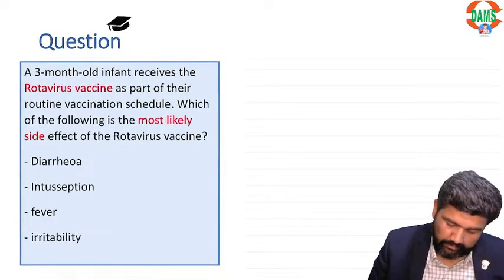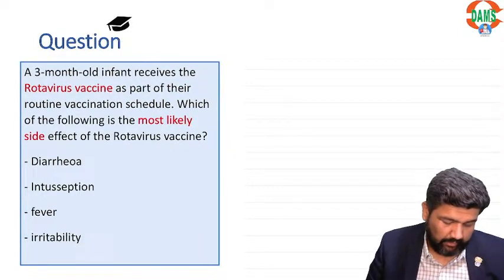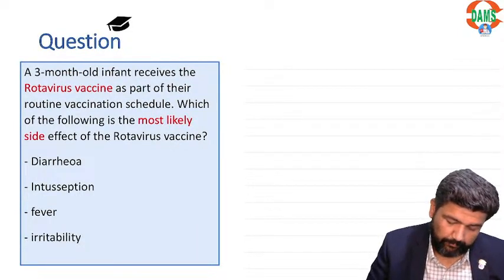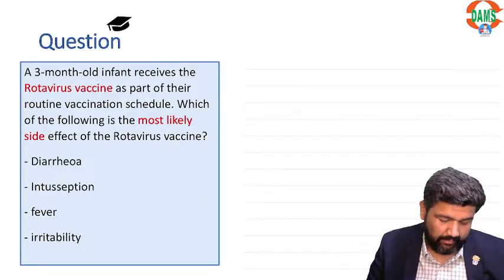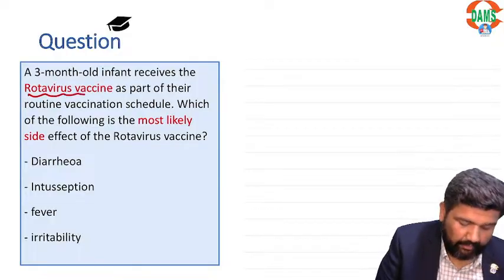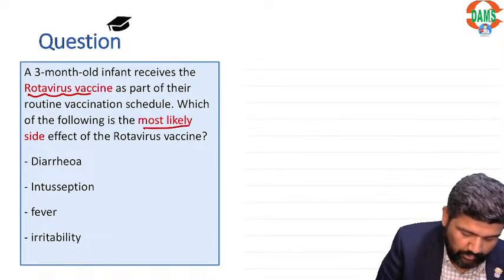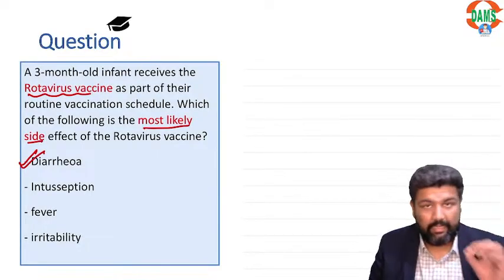Coming to the next one. A 3-month-old infant receives rotavirus vaccine. So guys, after rotavirus vaccine, the most likely side effect is diarrhea.